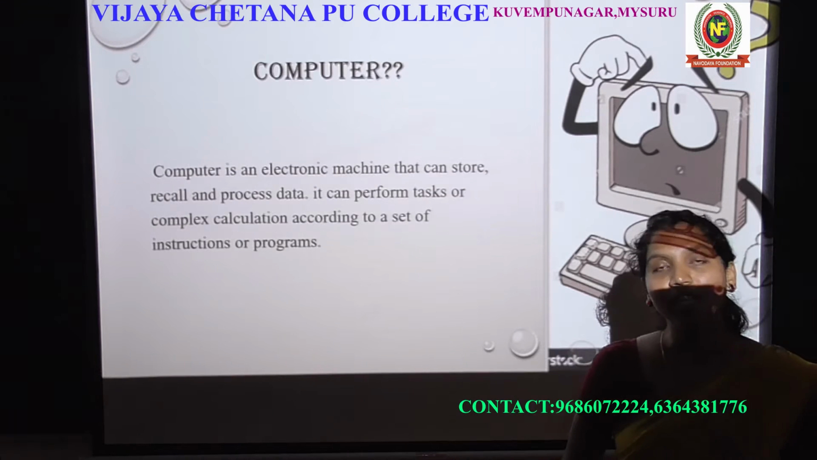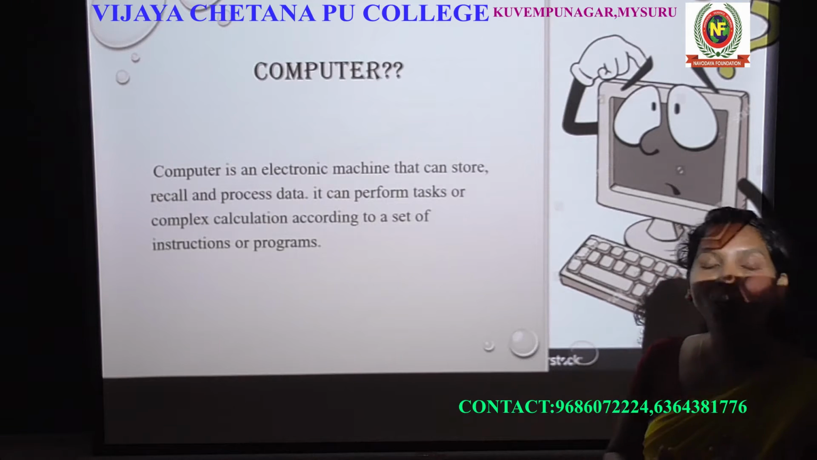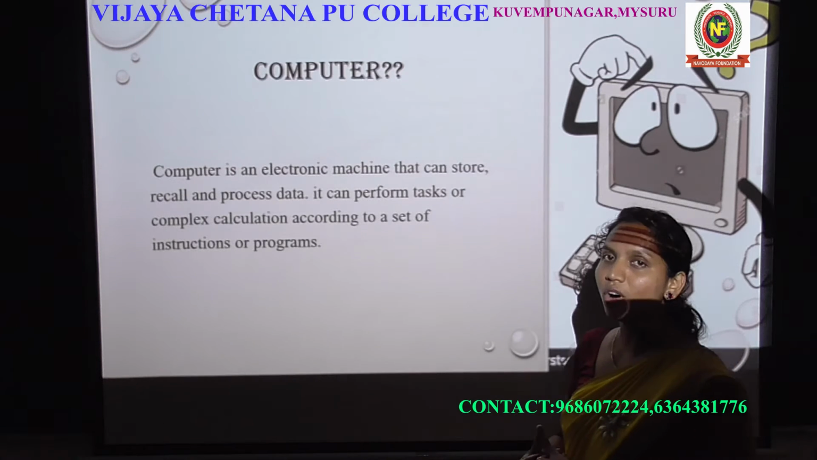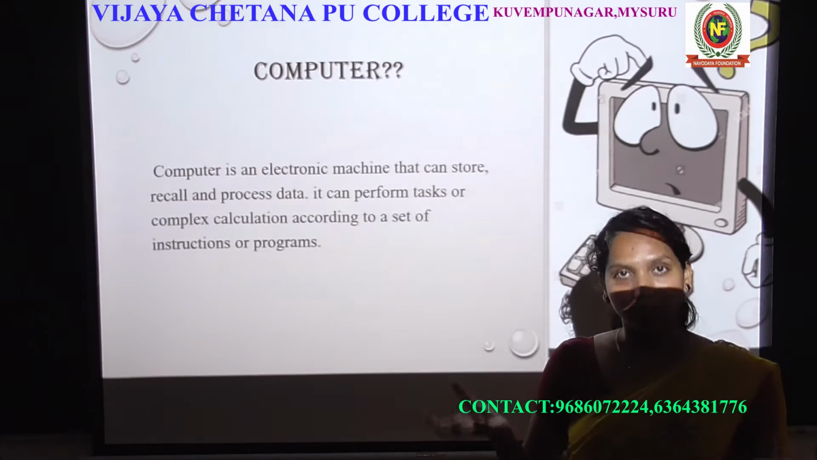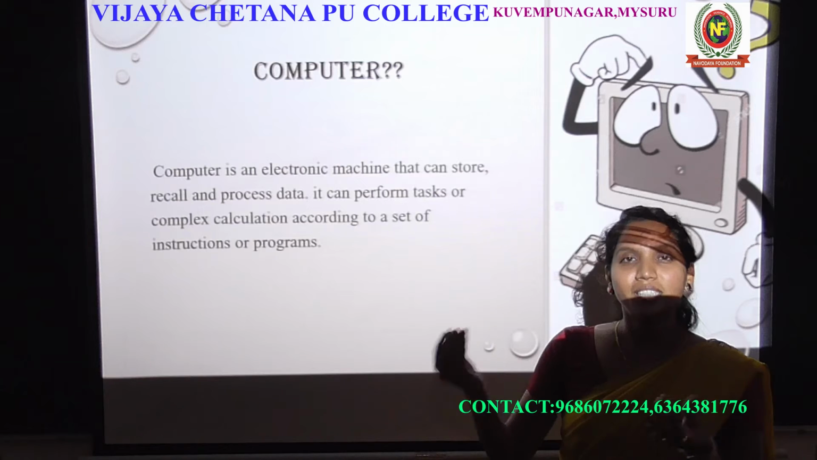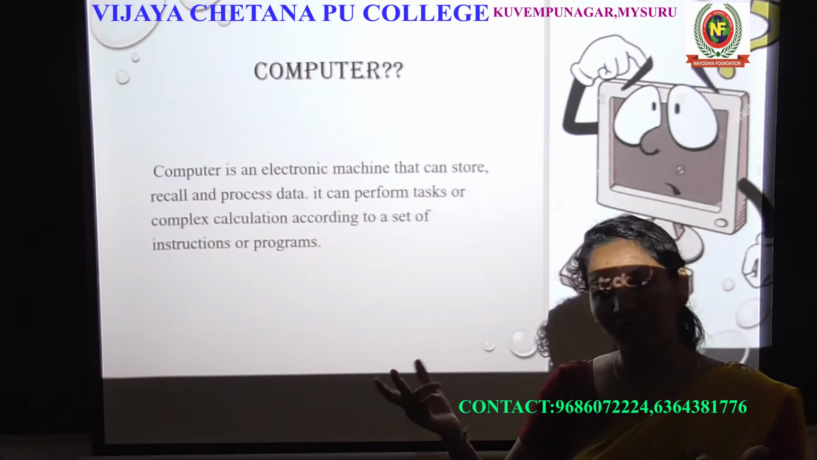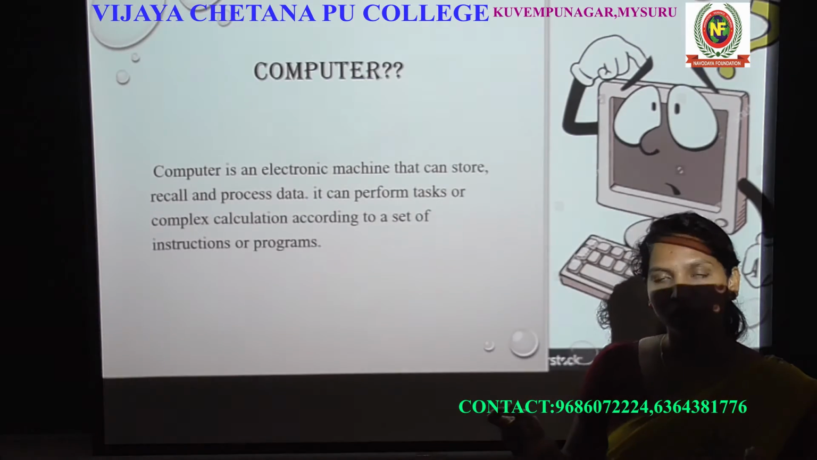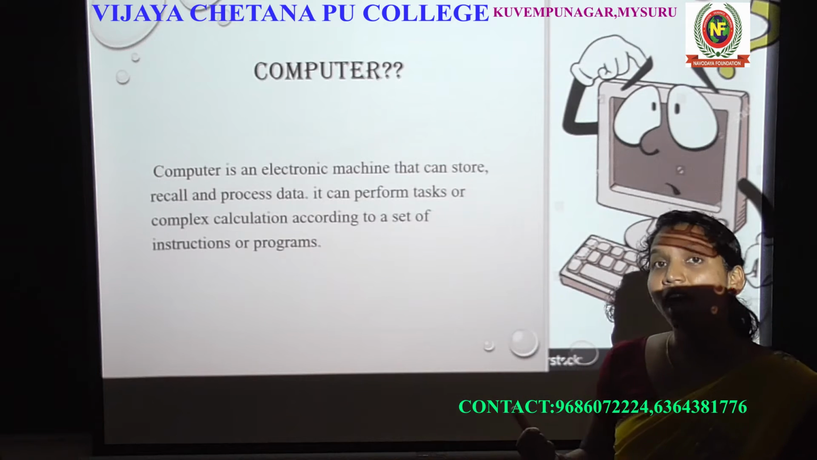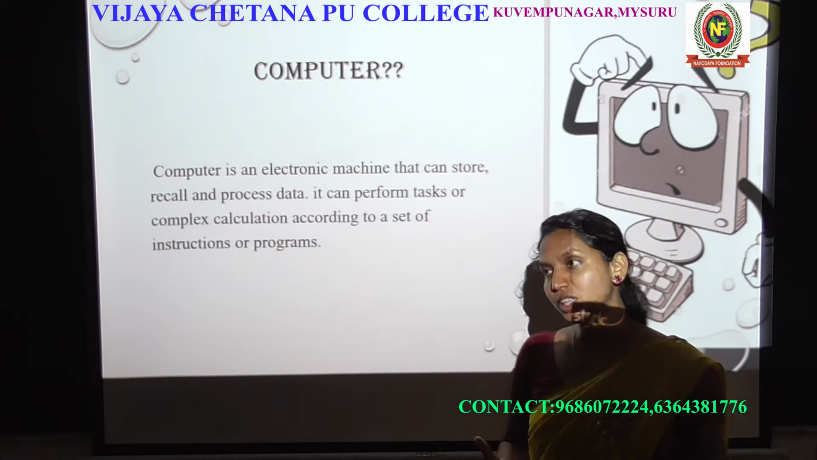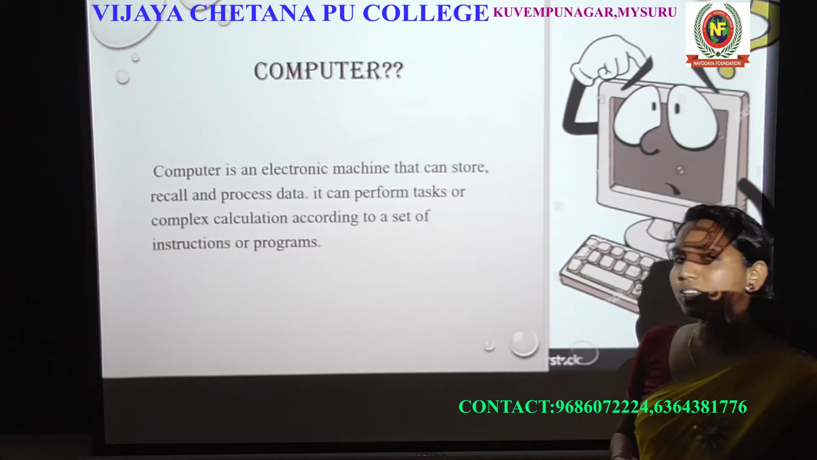As we know, a computer is an electronic machine. Why is it called an electronic machine? Because the complete computer is made with electronic materials. So it is completely made with electronic material. That's why it is called an electronic machine. And it can store, recall, and process the data.